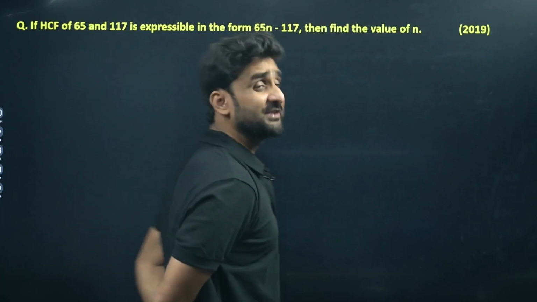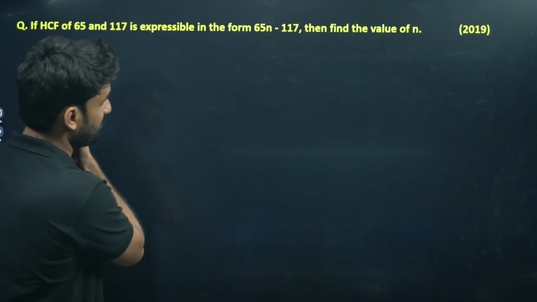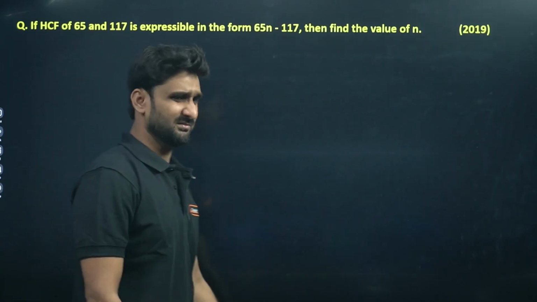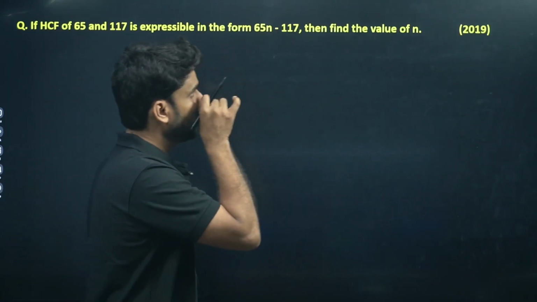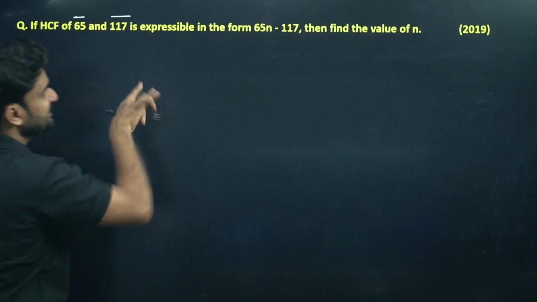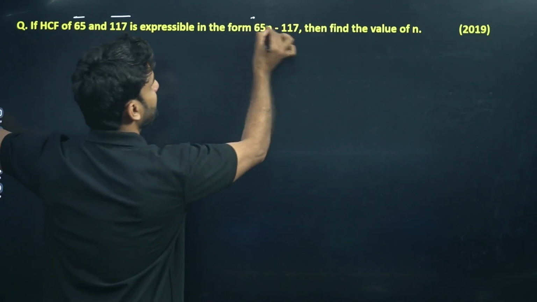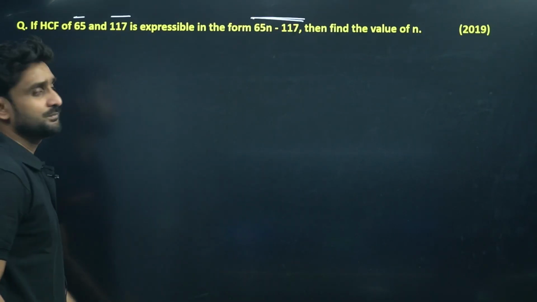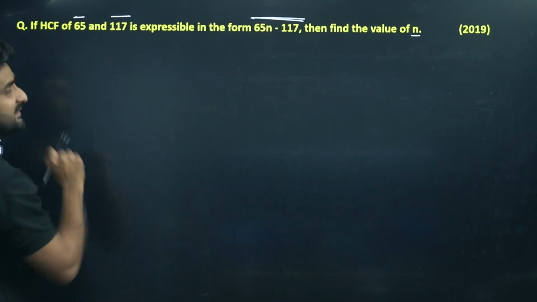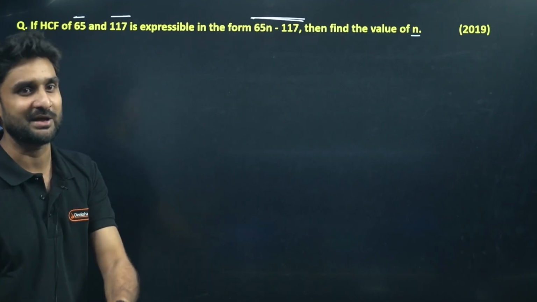If the HCF of 65 and 117 is expressible in the form 65n minus 117, then find the value of n. This is a very easy question, because the two numbers are already given, and their HCF is not given as a particular number. The HCF is given in a format, and we have to find the value of n here. Firstly, we have to find the HCF of these two numbers, 65 and 117, by the prime factorization method.